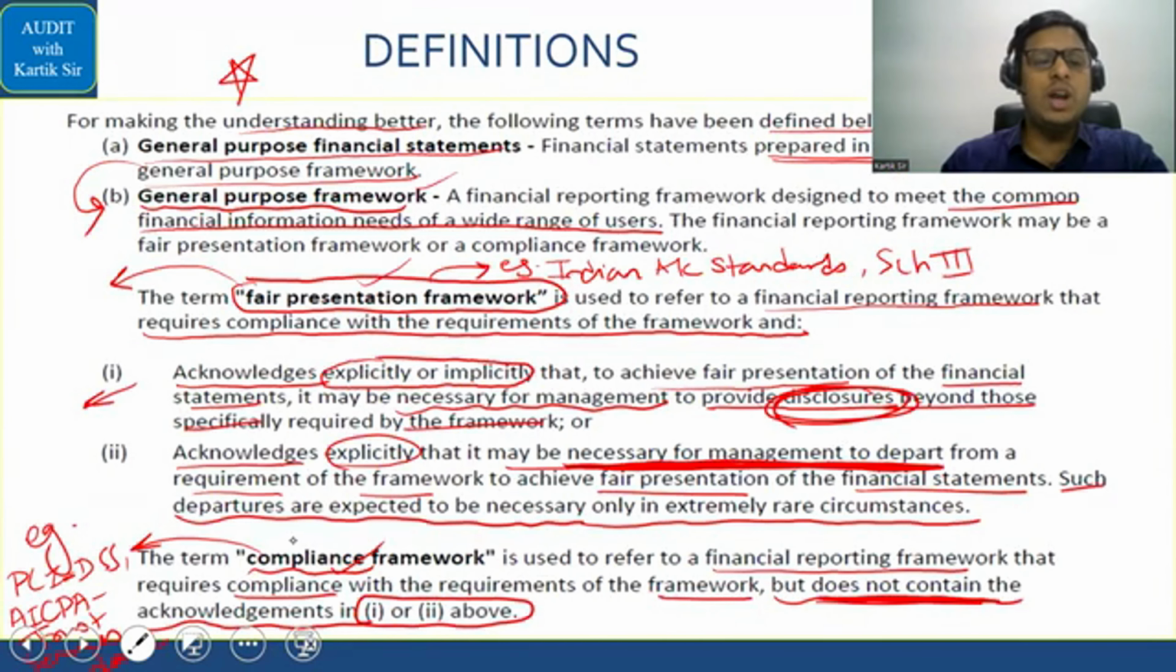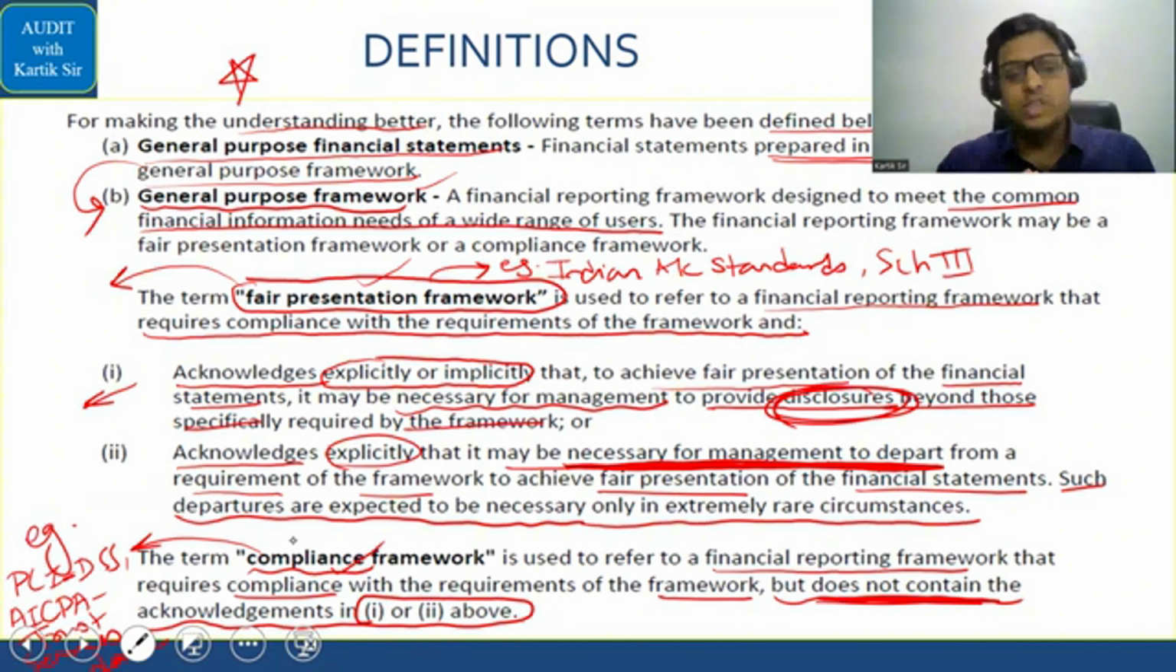Let's go further. Now we understood this matter, that is the general purpose financial framework and the compliance framework. So what is the difference between these two? First is the general purpose framework, which is basically your fair presentation framework. Fair presentation framework basically means there is a benchmark, and based on that you are making the financial statements. A simple example can be you are making the financial statements in accordance with Indian accounting standards or Schedule 3. So you are making the financial statements as per AFRF, and whether it is properly made as per AFRF is called the fair presentation framework.